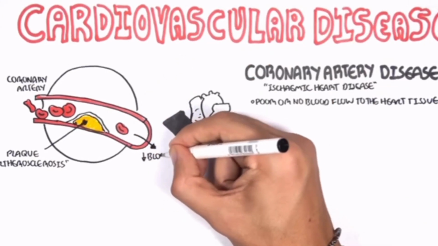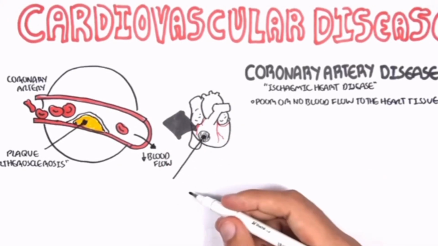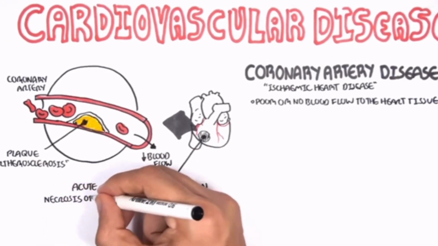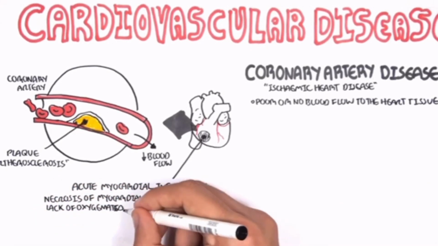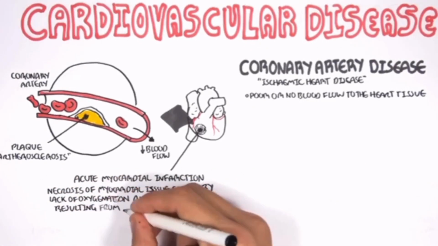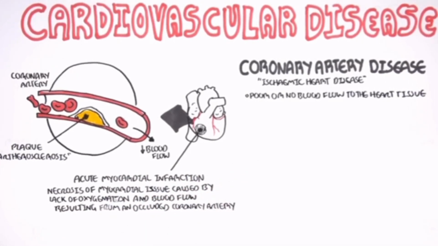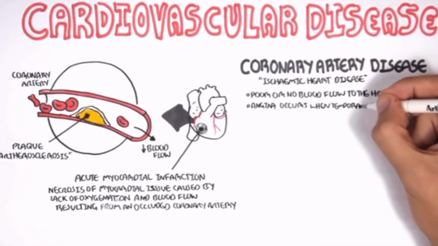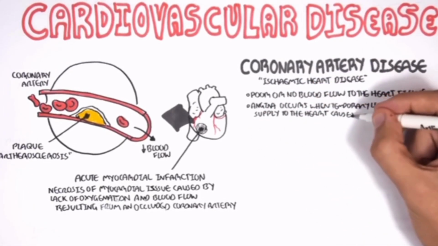heart tissue, and if we get no blood flow, it can lead to acute myocardial infarction, and this is where we have necrosis of the myocardial tissue caused by lack of oxygenation and blood flow. And as I mentioned, acute myocardial infarction is a result of an occluded coronary artery. So coronary artery disease is associated with angina, which occurs when there is a temporary loss of blood supply to the heart, and this causes chest pain.